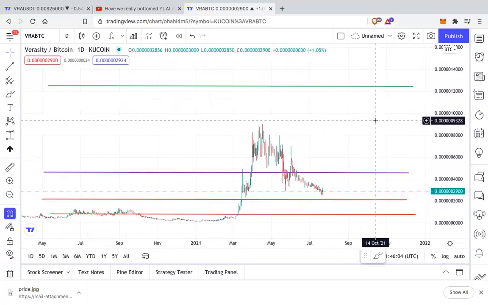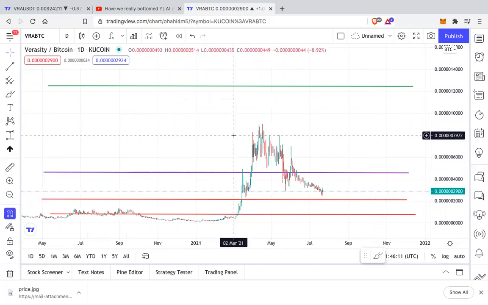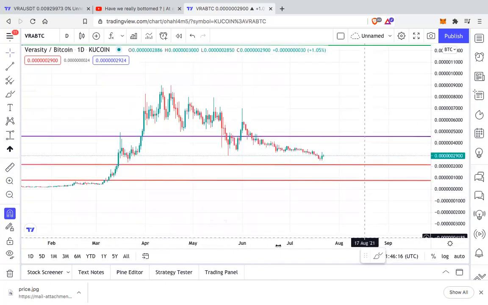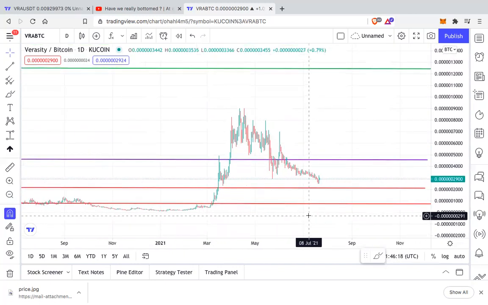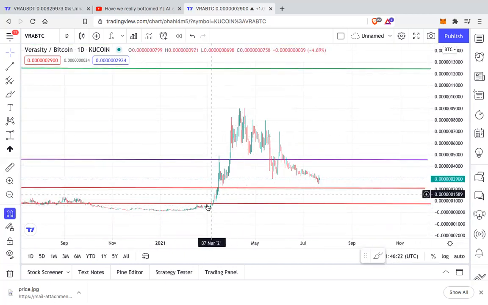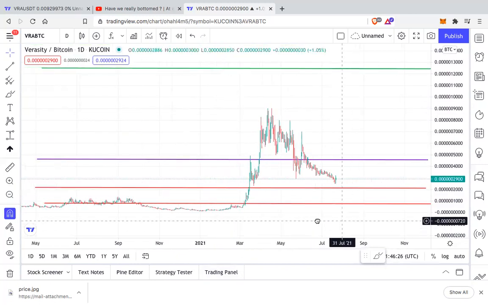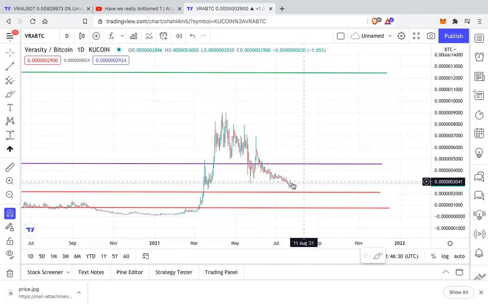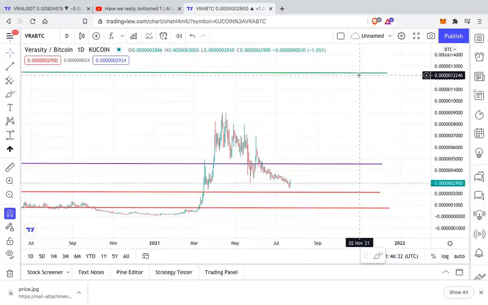Again, sorry, this is not financial advice. You guys can do your own research, but I am just telling you what I can see clearly on this chart. So the way we went from year to year, it was an impulse wave. VRA is one of the best performers of 2021. So the way we went from year to year, this next wave is bound to happen.